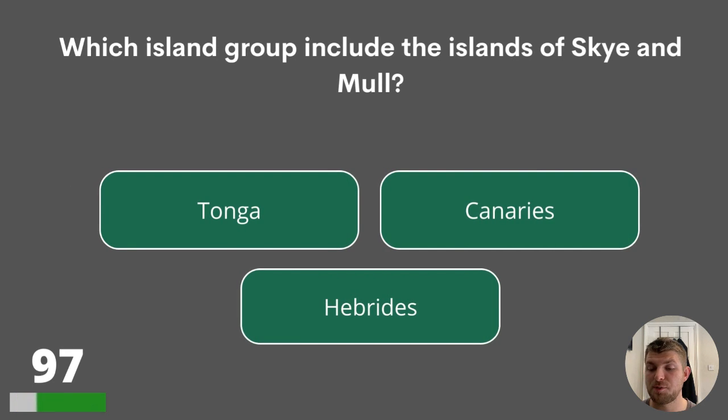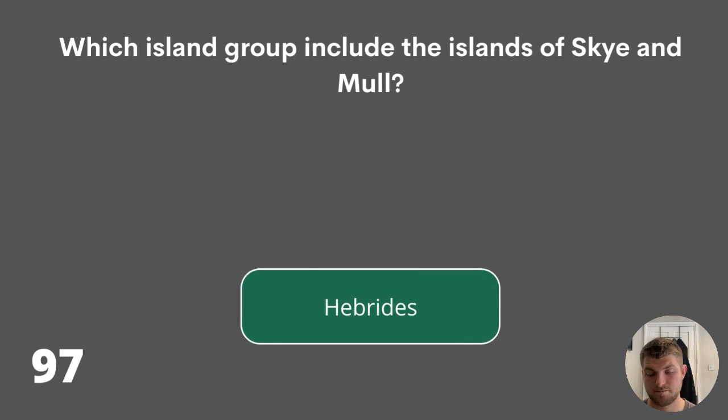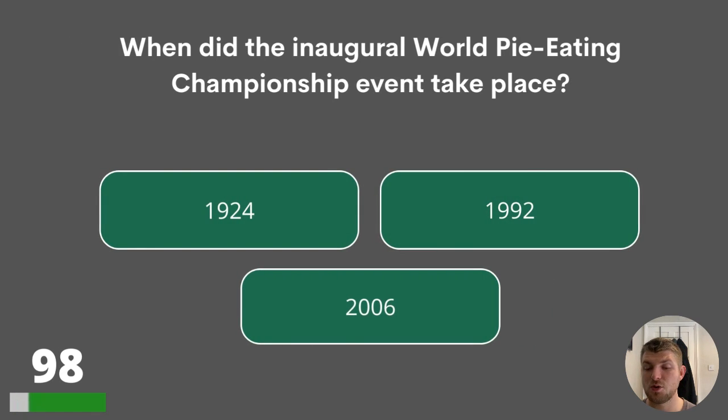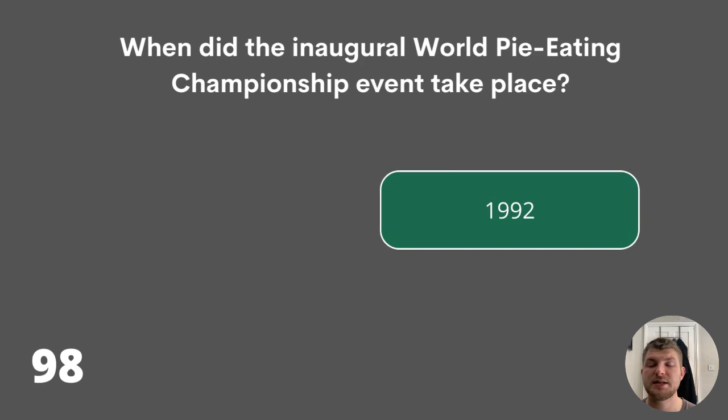97. Which island group include the islands of Skye and Mull? Tonga, Canaries, or Hebrides? The answer is the Hebrides. 98. When did the inaugural World Pie Eating Championship event take place? 1924, 1992, or 2006? And the answer is 1992.